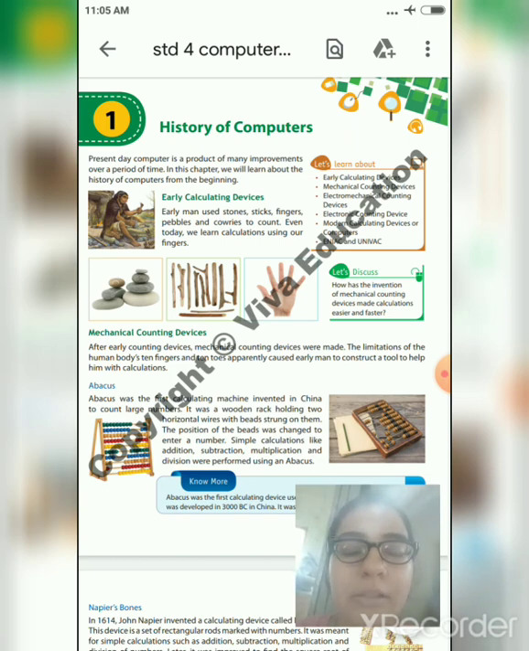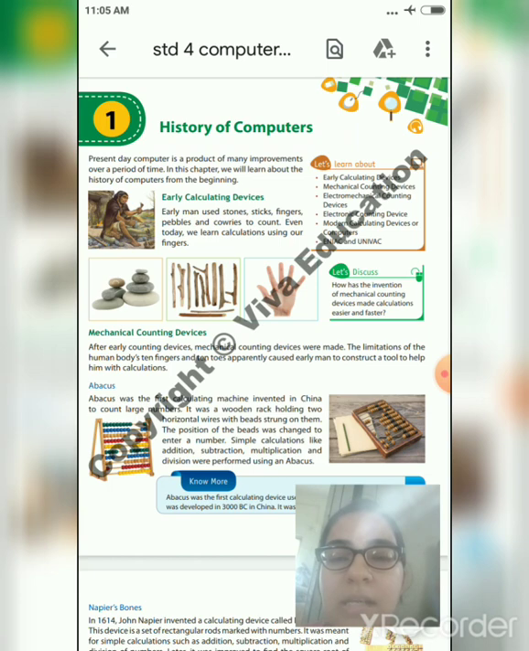But the early calculating devices have many limitations. For example, a human being has only 10 fingers and 10 toes. So the calculations have some limitations. So the invention of mechanical counting devices took place. After the early calculating devices, mechanical counting devices were made. The limitations of the human body's 10 fingers and 10 toes apparently caused early man to construct a tool to help him with calculations. The first one is the abacus.